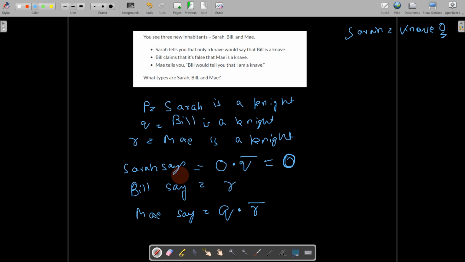What about Bill? Let us substitute Bill as a knight initially, and May also as a knight. Let's check this case. Because we have one less variable, now we have to check only 4 cases for Bill and May.